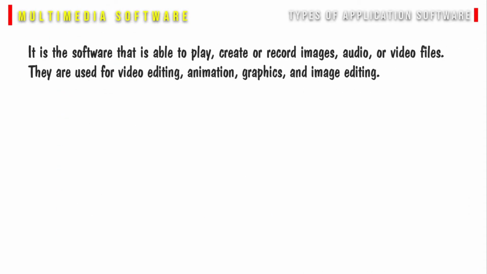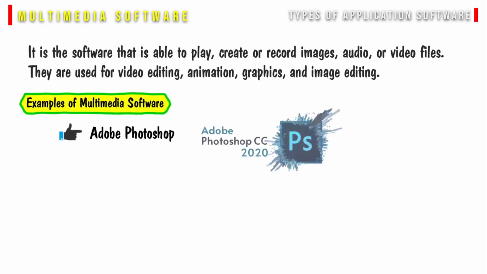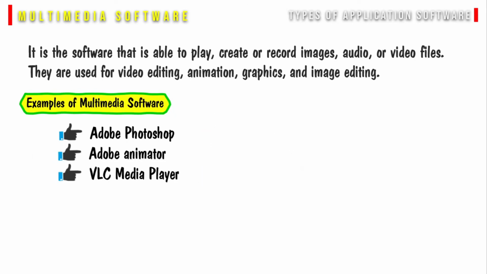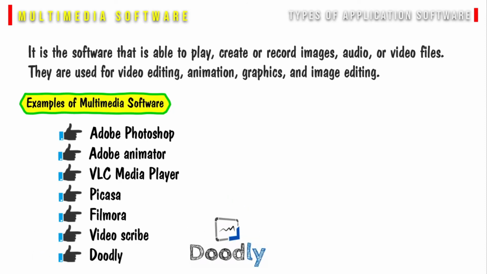Multimedia software. It is the software that is able to play, create or record images, audio or video files. They are used for video editing, animation, graphics and image editing. Some examples of multimedia software are Adobe Photoshop, Adobe Animate, VLC Media Player, Picasa, Filmora, VideoScribe, Doodly, etc. Education and reference software.